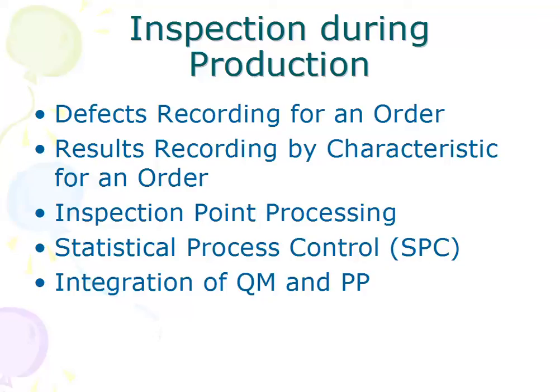Apart from this, we will make a usage decision for an inspection during production. So usage decision, or UD. UD is a common term in SAP QM. So we'll also try to see how to make a usage decision for an inspection during production.